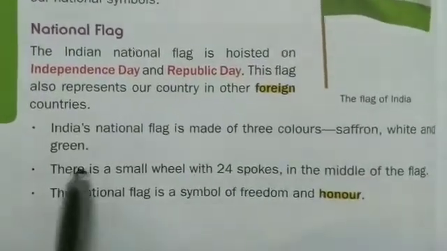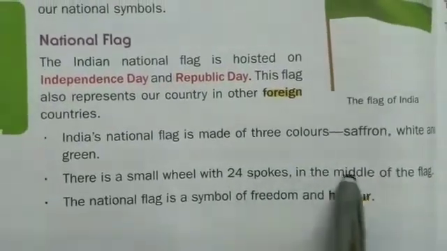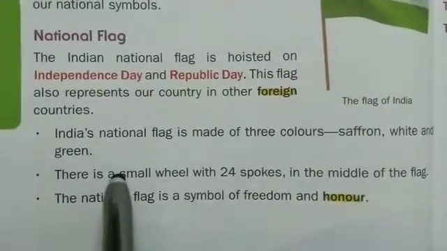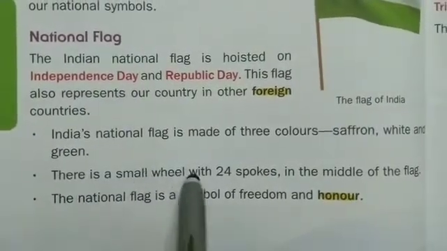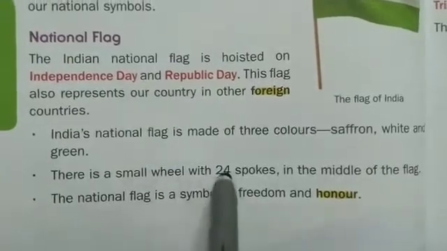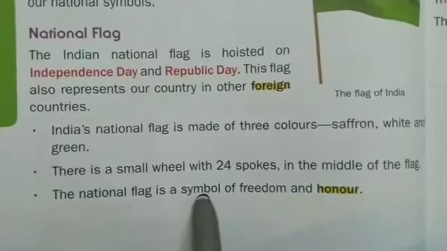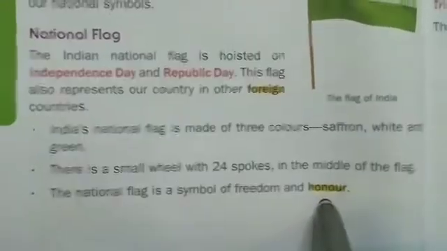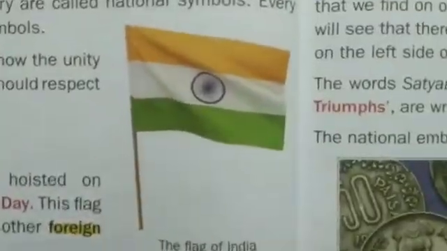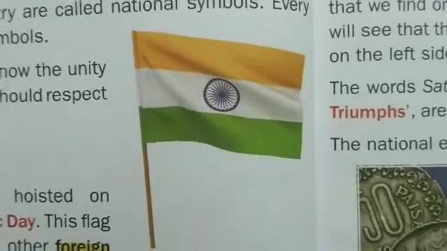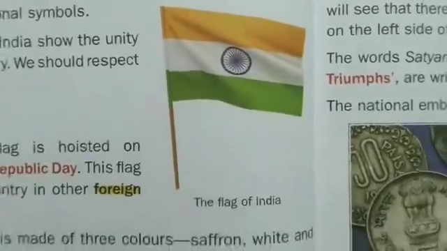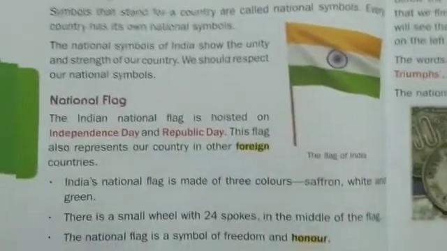So there is also a chakra in the middle of the flag which consists of 24 spokes. The national flag is a symbol of freedom and honor.